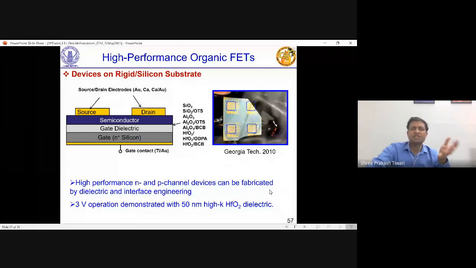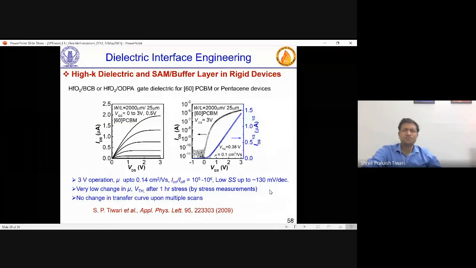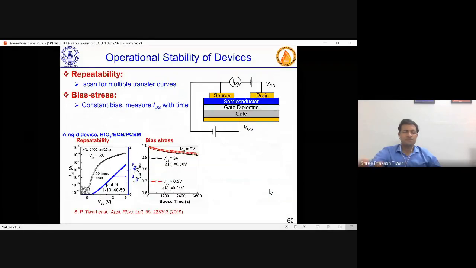Generally, you fabricate these devices on a rigid substrate to optimize and see whether devices are working. So this is one example where 3-volt operation was demonstrated long back, and you could see very good output and transfer characteristics with various high-K and SAM buffer layers. And as I said, with this dielectric interface engineering, OTS 8 and OTS 18, even small changes can lead to different performance and mobility numbers. But let us focus on one thing, rather than talking about various device parameters.